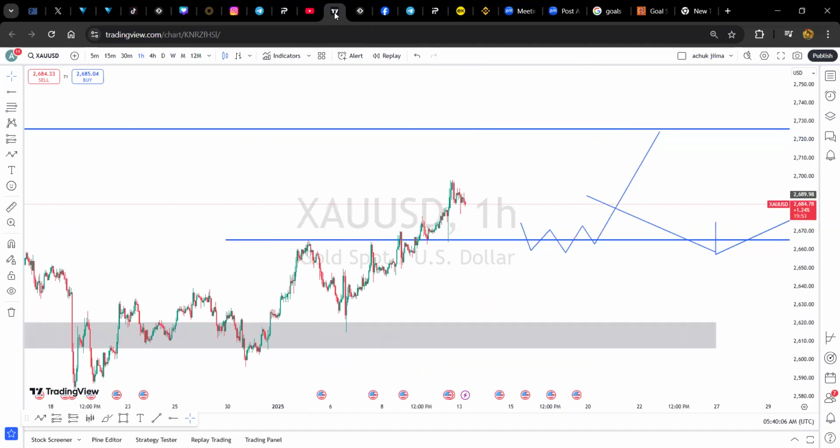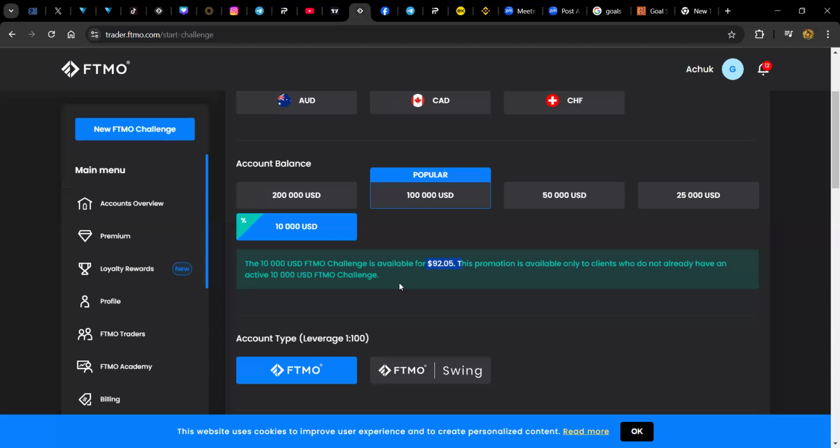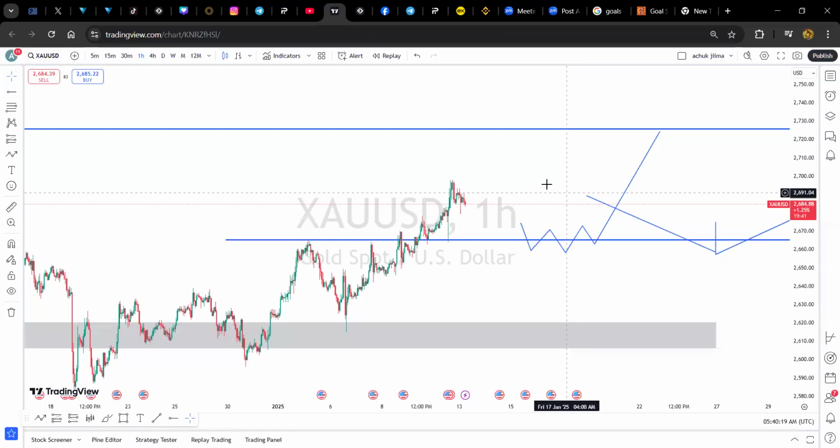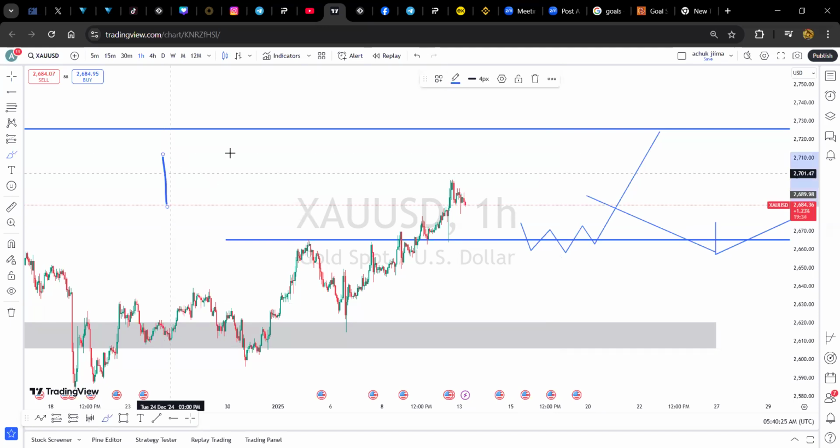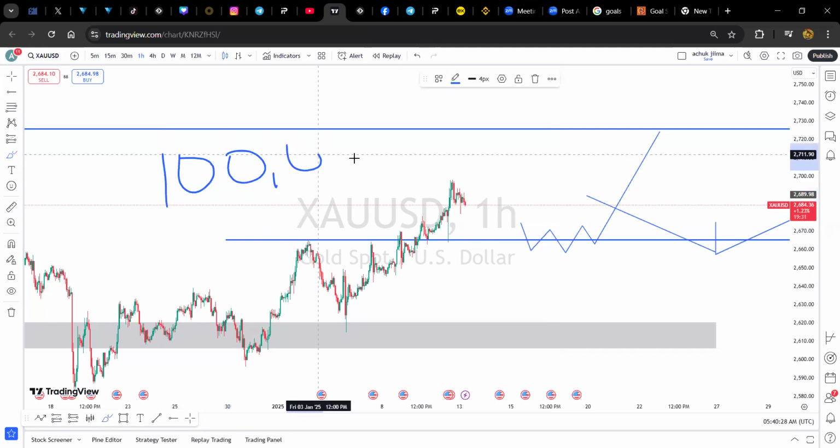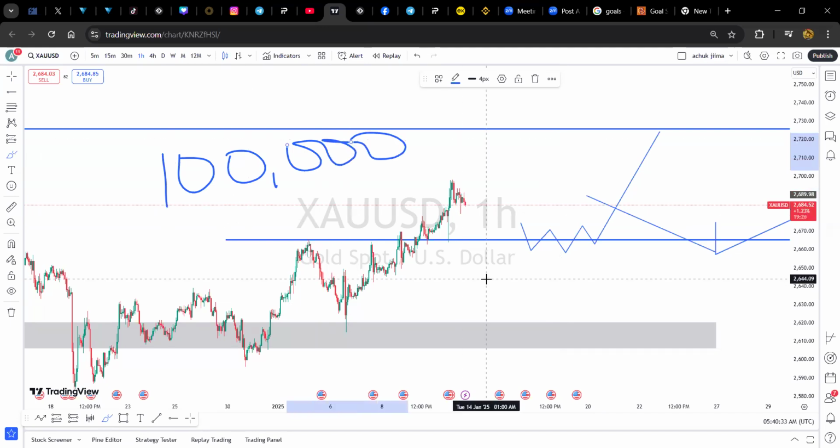Once we have doubled this account, we'll go back to our prop firm that we trust and then purchase a 10K account. And then from there, we shall be having our capital intact. And then also, we shall be able to have a prop firm challenge. And then from there, we can now begin to do the scaling, because the overall goal is to be able to make 100,000. And that money is not going to just come from trading your small capital. You want to take advantage of your skill and then the prop firm industries that are going to be there. So this is what we are going to attempt to do this year.